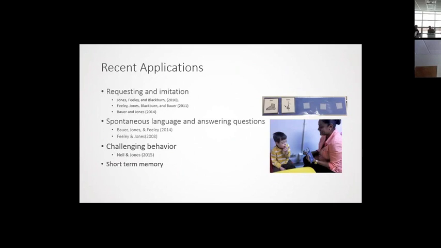So they've done some work on requesting and imitation. So using social consequences as a reinforcer, prompting, using the visual cues in studies of short-term memory, all trying to build on those strengths for individuals with Down syndrome and specifically tailor intervention to the weaknesses. And this approach may be more effective than some kind of standard approach that isn't tailored to those specific needs of individuals with Down syndrome.